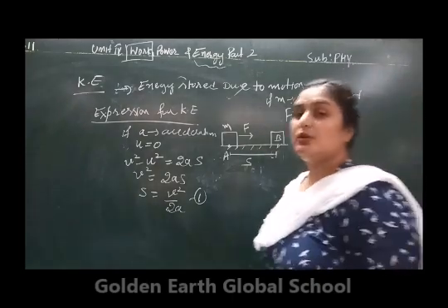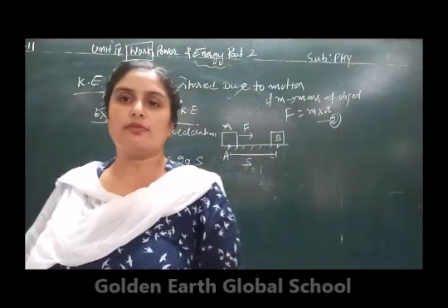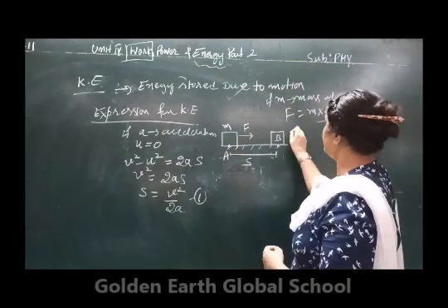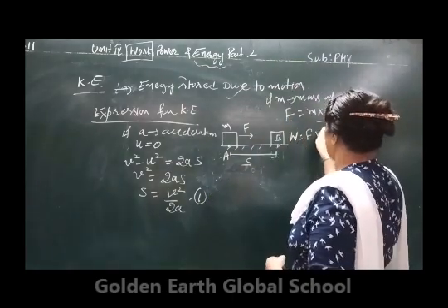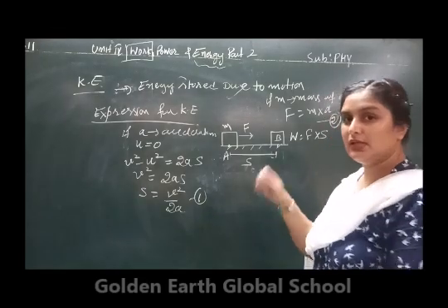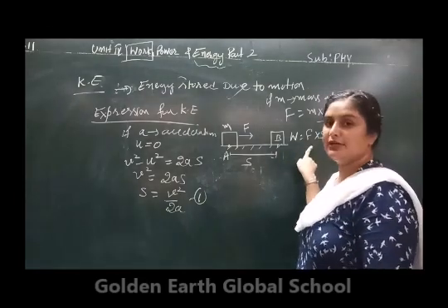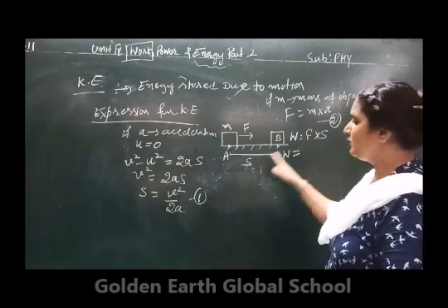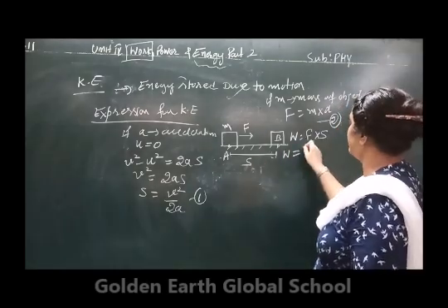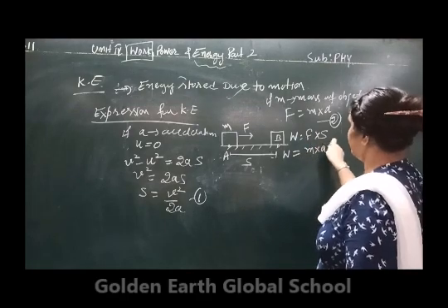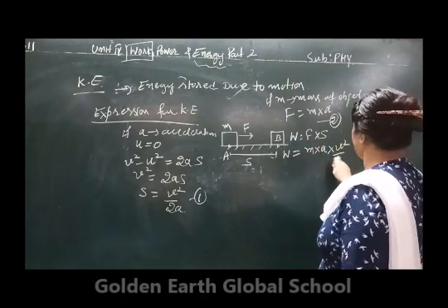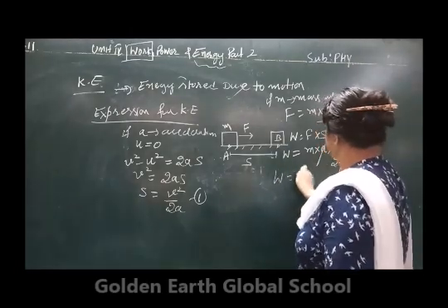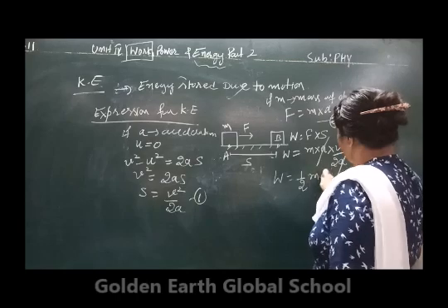Now whenever we are going to define energy, we are talking about the work done. Means here some work is done, that we are going to calculate. Work done will be force into displacement. We have learned in the first part, work done is calculated by force into displacement. So work done will be equal to, put the value of the displacement and the force, mass into acceleration into s, that is v square upon 2a.